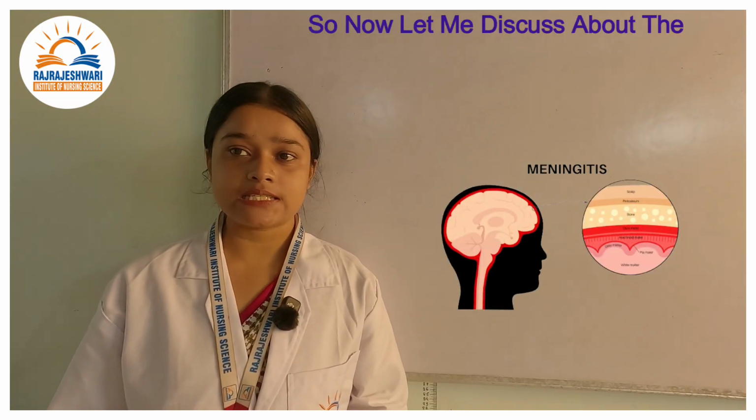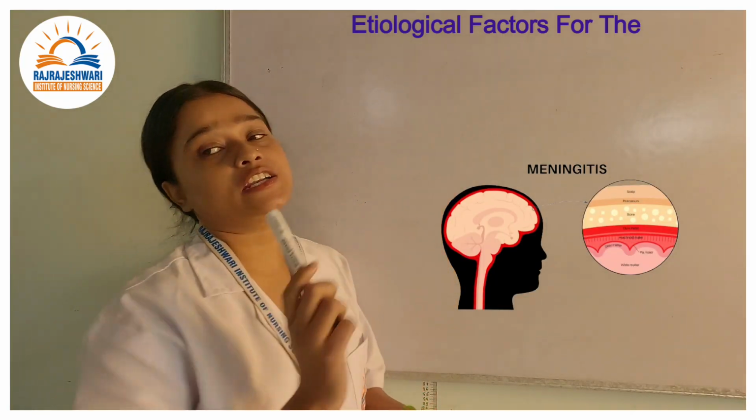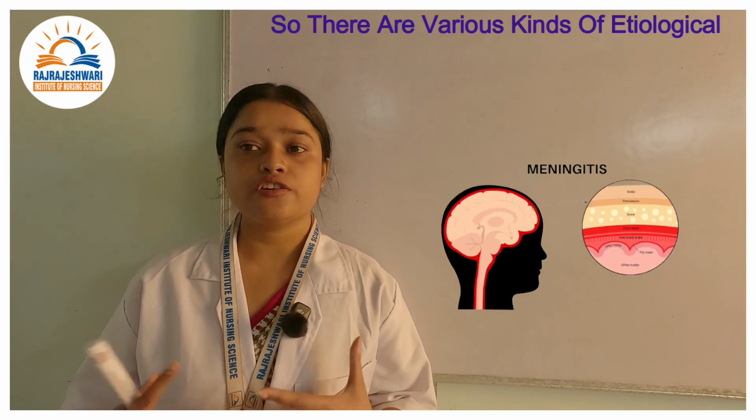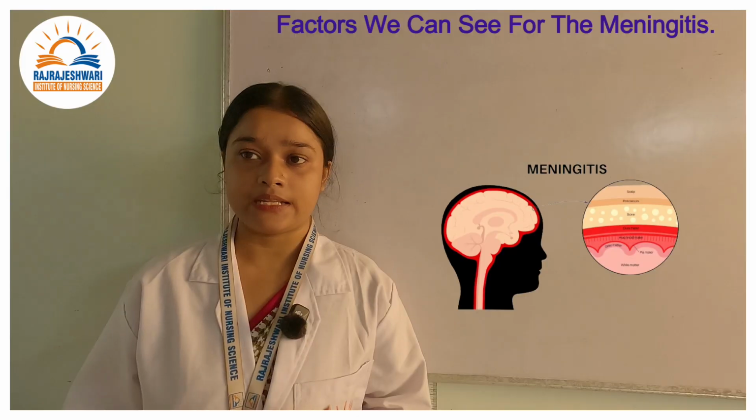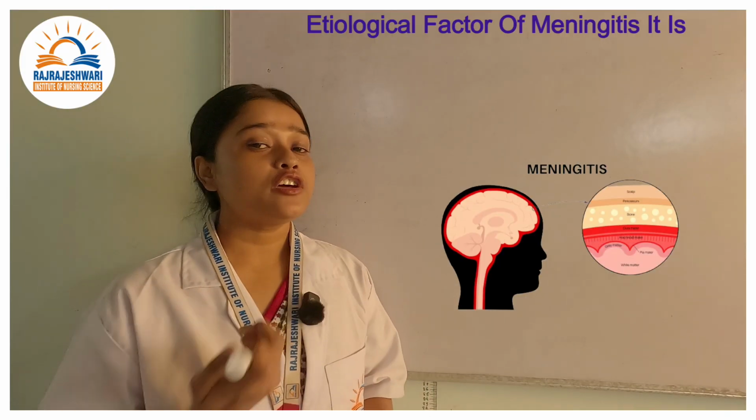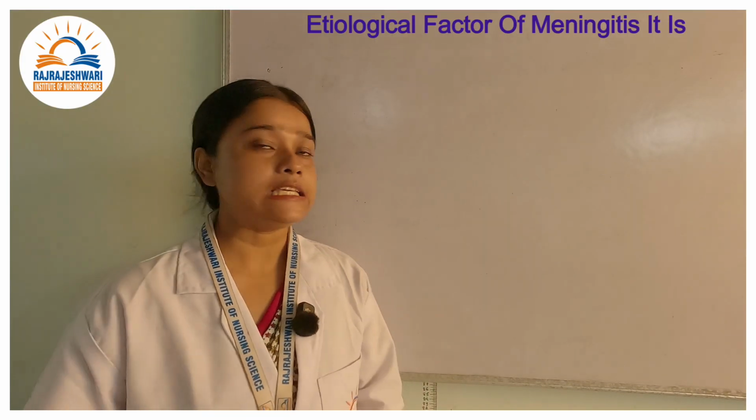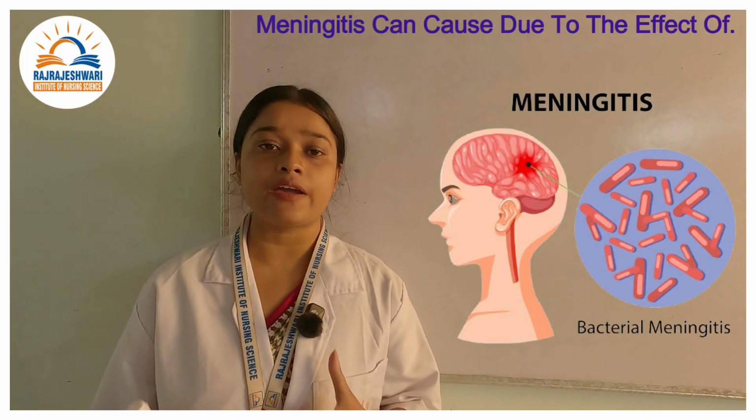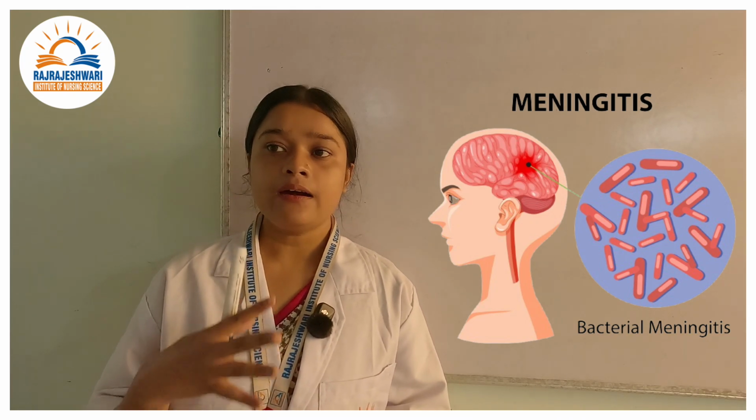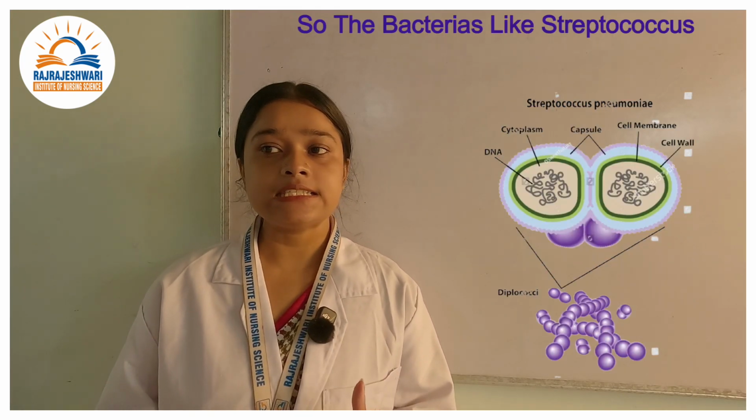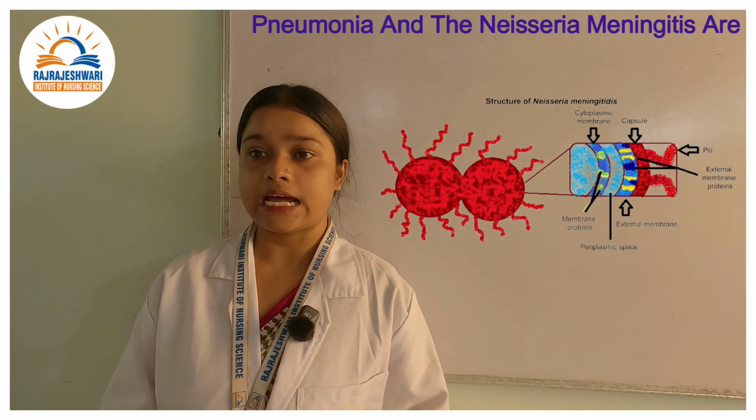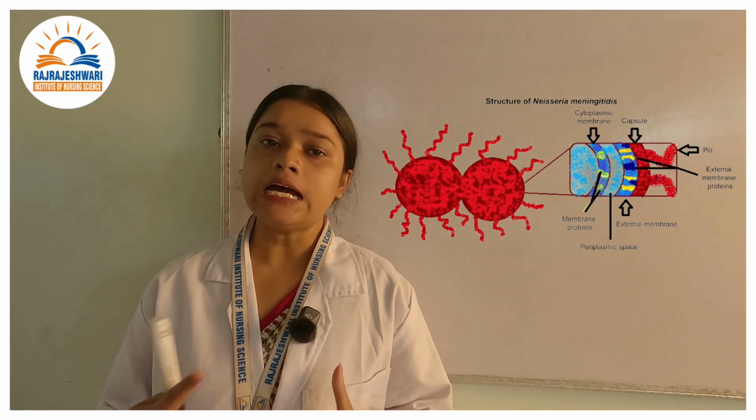So now let me discuss the etiological factors for meningitis. There are various kinds of etiological factors we can see for meningitis. The first etiological factor of meningitis is bacterial infection. Bacterial infection means meningitis can be caused by the effect of bacteria. Bacteria like Streptococcus pneumoniae and Neisseria meningitidis are the main causes of the disease.